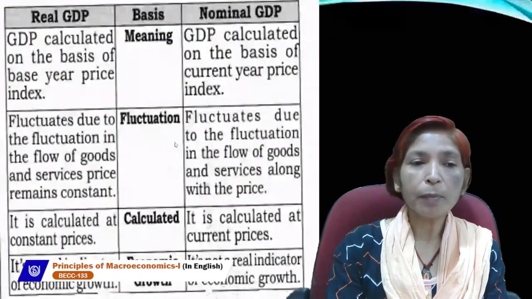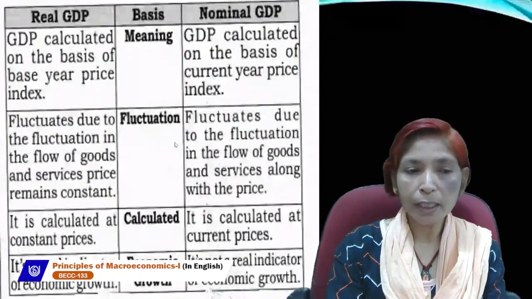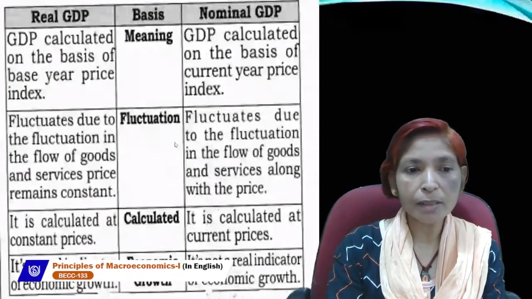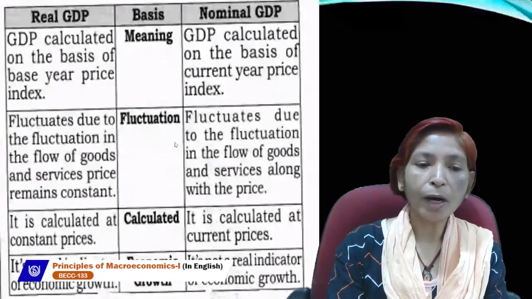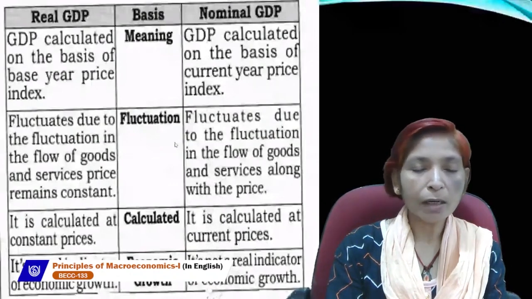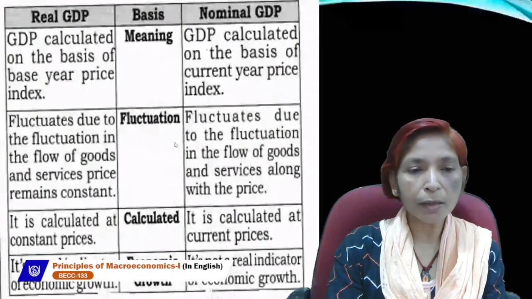We use real GDP to calculate the economic growth rate, because economic growth rate is the rate or percentage change in the quantity of goods and services produced from one year to the next. Economic growth is a long-term process in which national income and per capita income increase continuously over a long time period.